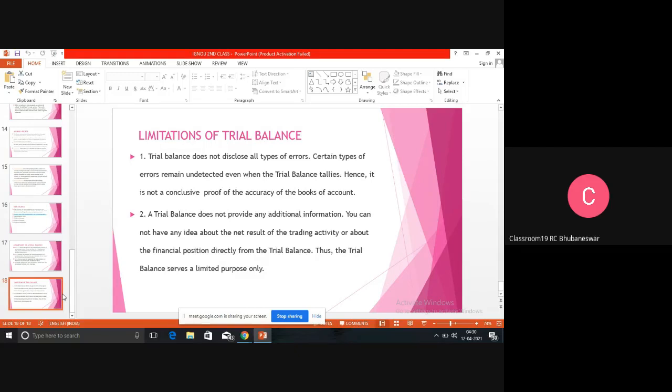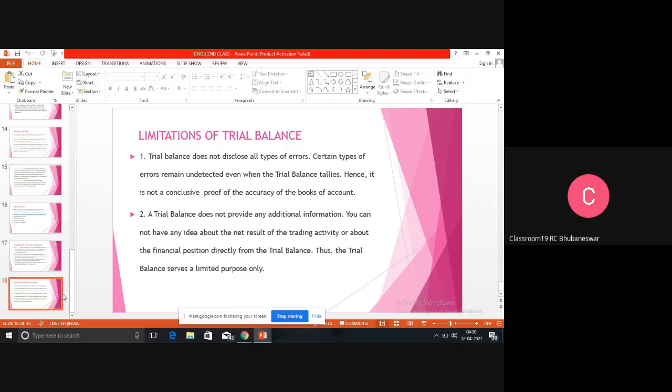And trial balance never provides additional information. If there is any extra transaction, it is not recorded by the trial balance. If it is recorded in the journal and the ledger, then the trial balance will record it. If it is not recorded in the journal, then it will not be taken into consideration. So due to these limitations, we cannot say that trial balance is the accurate form to prepare the balance sheet. But it provides some base.